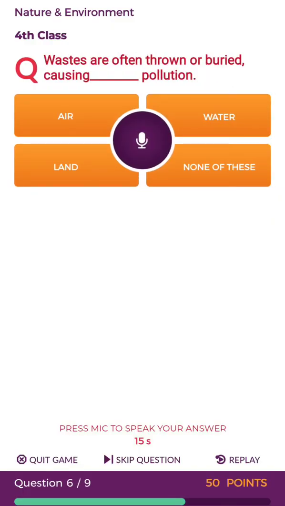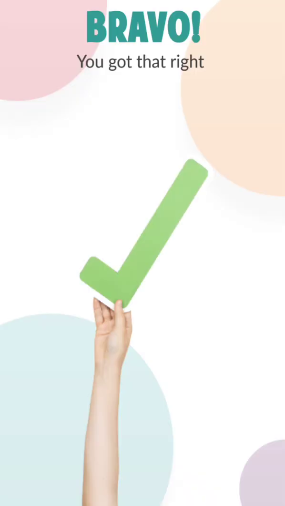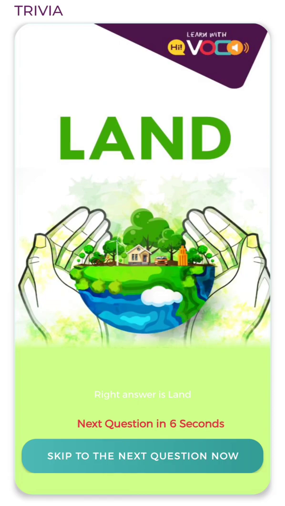You need to fill in the blank. Wastes are often thrown or buried, causing dash pollution. Your options are air, water, land, none of these. That's the perfect answer. The correct answer is land. Although it was a simpler one, do you know wastes are often thrown or buried, causing land pollution?